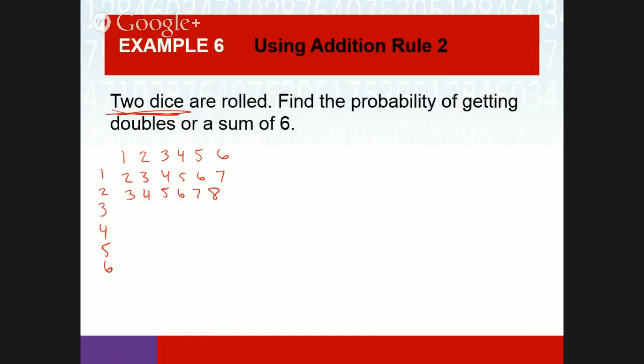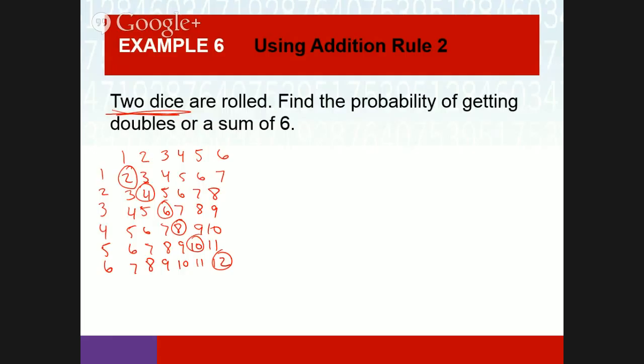The sum of the 2 dice, yeah. So getting doubles, or getting a sum of 6.